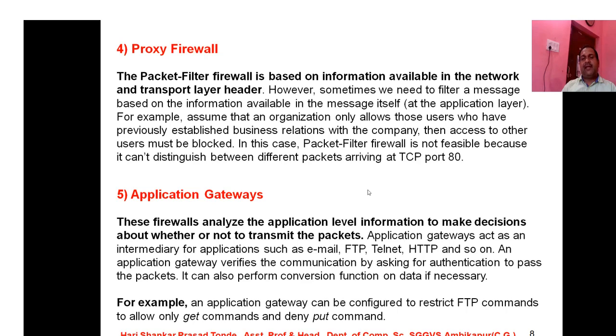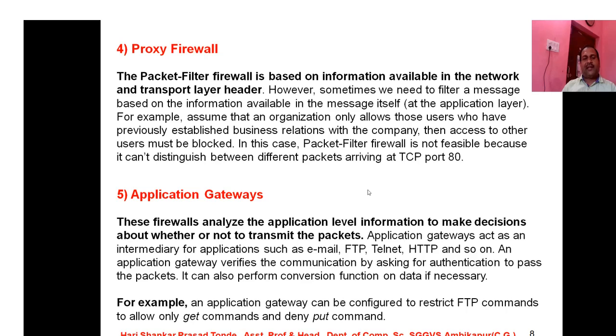Application layer gateways act as an intermediary for applications such as emails, FTP, telnet, HTTP, and so on. These are various types of services and protocols which are available in the application layer. An application gateway verifies the communication by asking for authentication to pass the packets. It can also perform conversion functions on data if necessary.